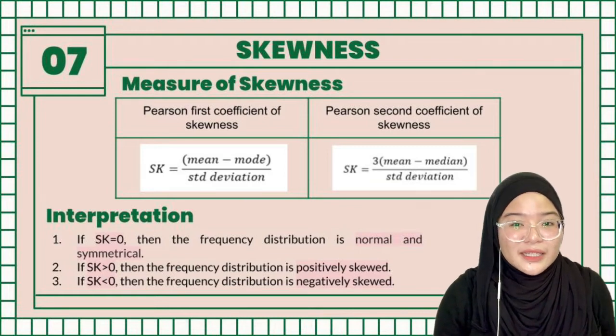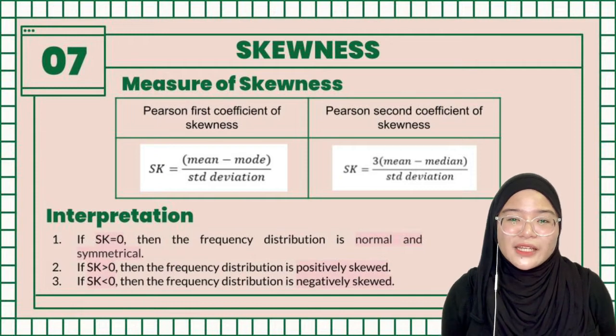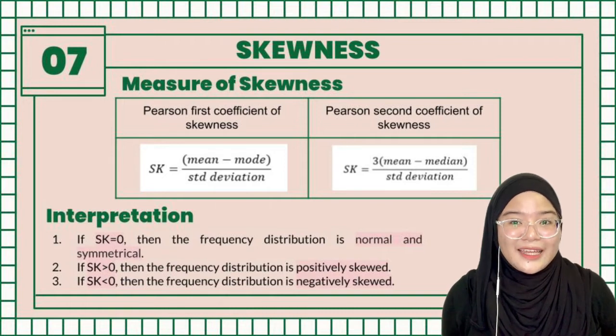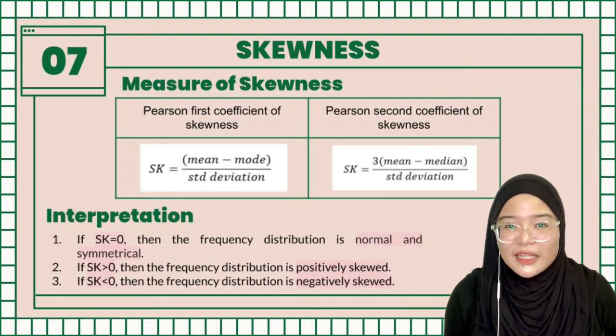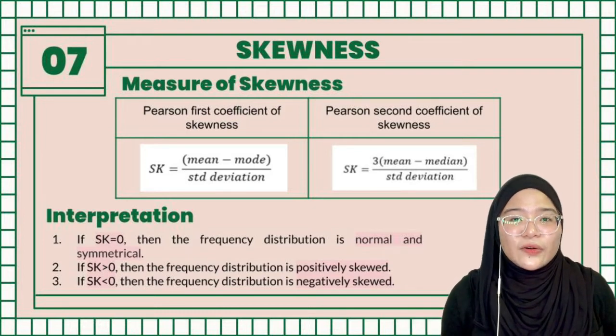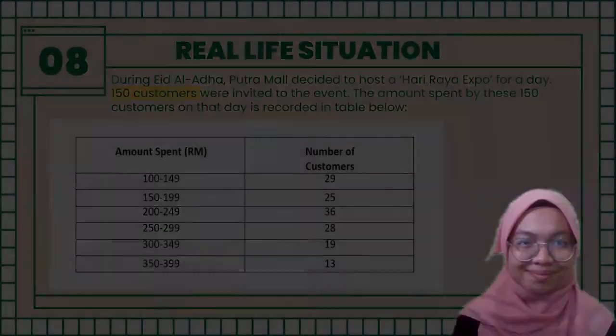If the question asks us to find the Pearson's second coefficient of skewness, the formula is 3 multiplied with mean minus median and then divided by standard deviation. If Sk is equal to 0, then the frequency distribution is normal and symmetrical. If Sk is more than 0, then the frequency distribution is positively skewed. If Sk is less than 0, then the frequency distribution is negatively skewed.